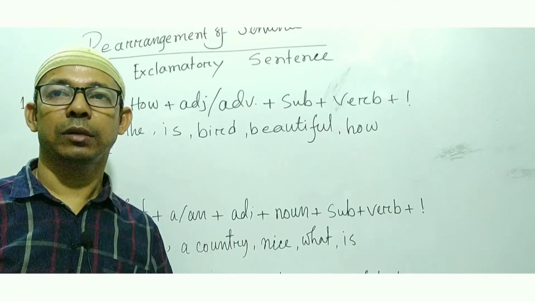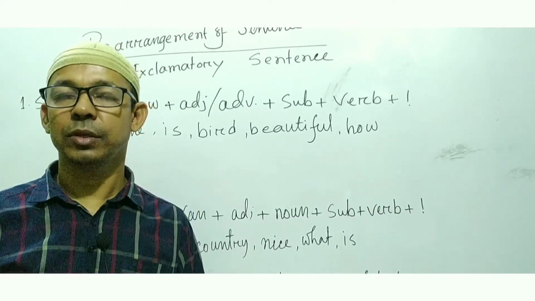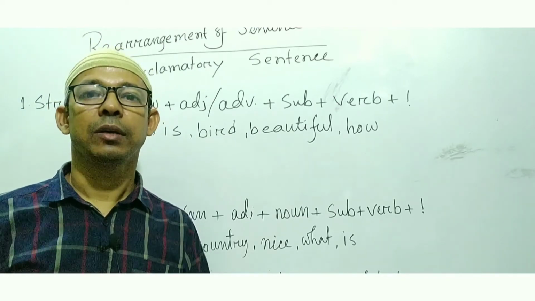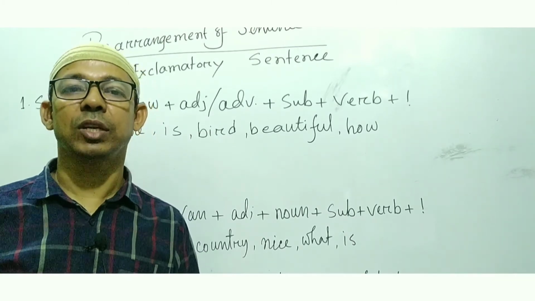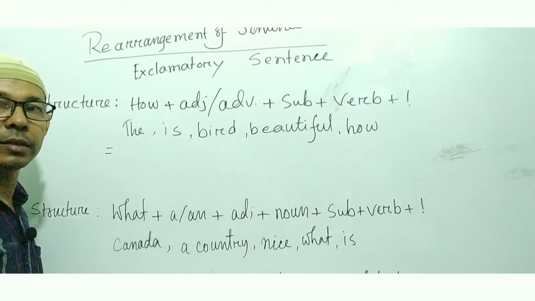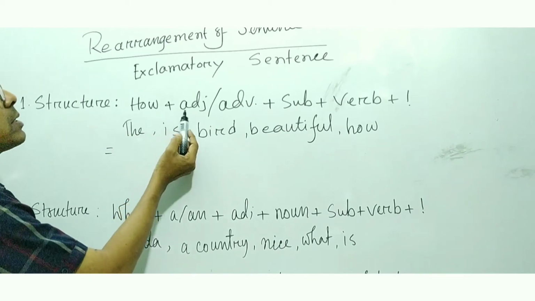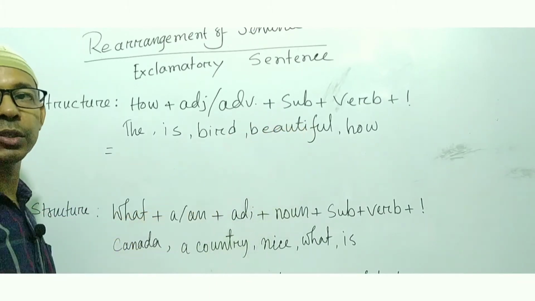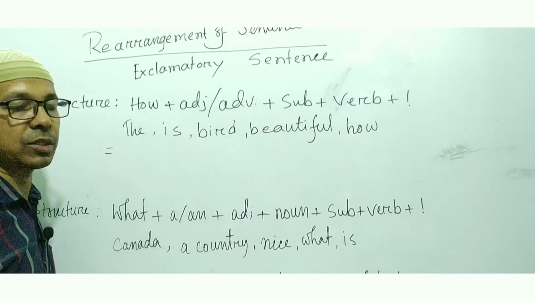Now we'll learn the exclamatory sentence. My dear student, an exclamatory sentence is a sentence which expresses the speaker's sudden feelings, emotion, surprise, pleasure, delight, sorrow or pain. And the structures are here. First one: how plus adjective or adverb, then subject plus verb, then an exclamation mark should be given. This is called an exclamation mark.